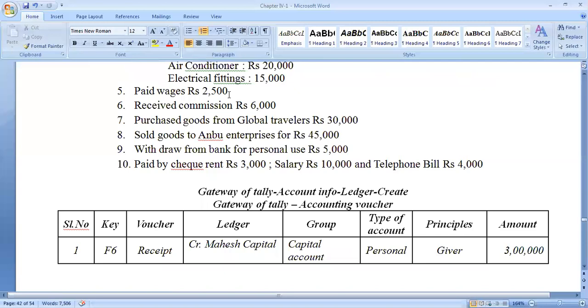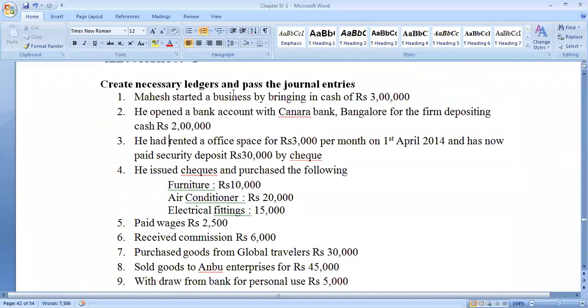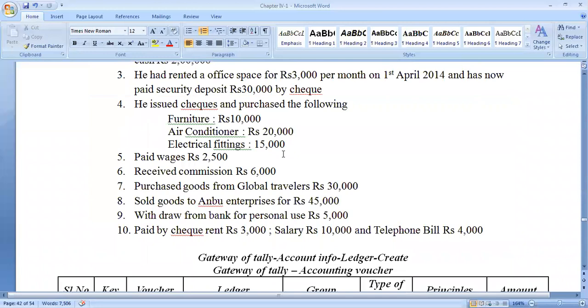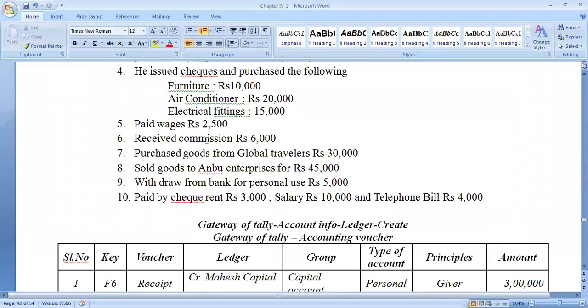And you should also remember in which voucher you are going to record this information. Whenever there is a receipt transaction, record under the receipt. Whenever there is a payment, record under the payment. Whenever there is a contra entry, bank to cash or transfer from one bank to another, record under the contra voucher. Received commission. So cash account debit to commission account. So wages account debit to cash account.